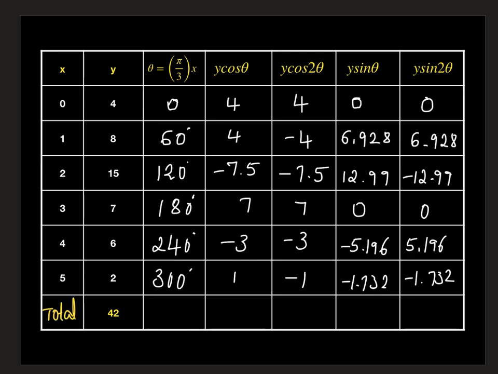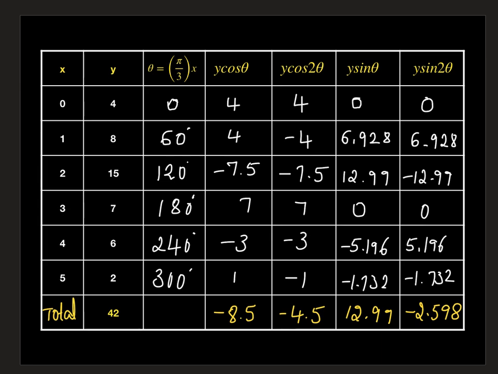Next we take the totals required. The total of y is 4 plus 8 plus 15 plus 7 plus 6 plus 2, which gives us 42. Similarly, adding all the y cos theta values gives us minus 8.5. Next, the summation of y cos 2 theta is minus 4.5. The summation of y sin theta is 12.99. Next, the summation of y sin 2 theta is minus 2.598. So after finding all the summations, we find A0, A1, A2, B1, B2 using the formula.